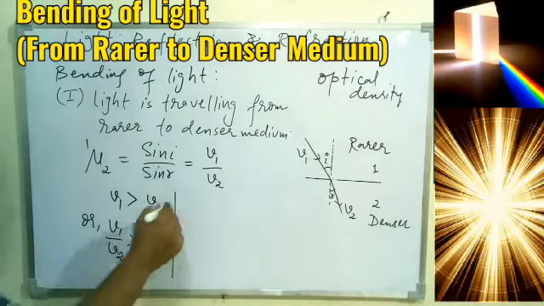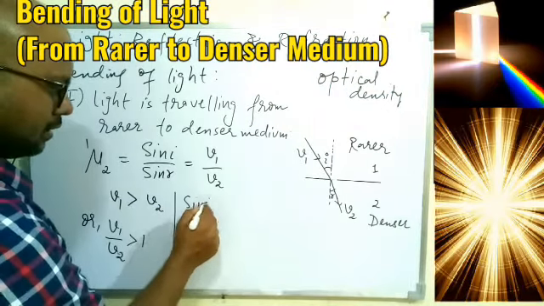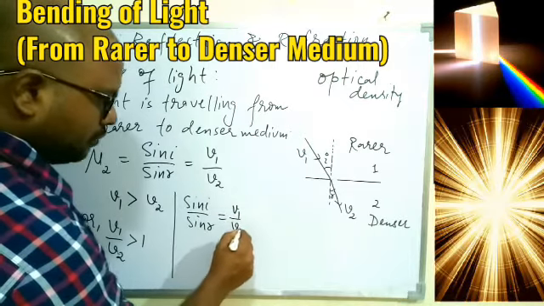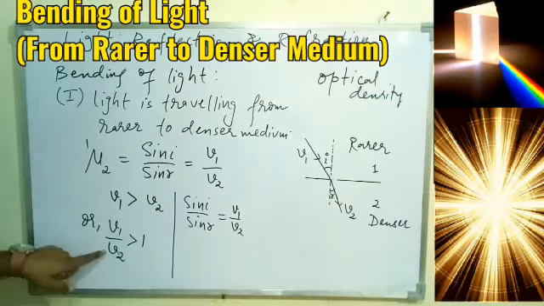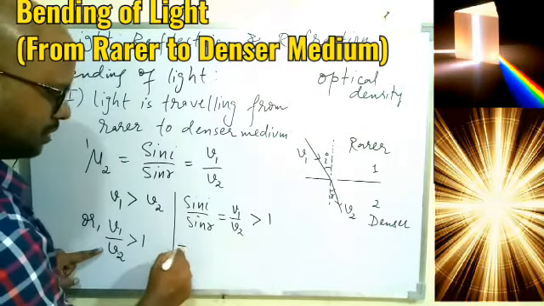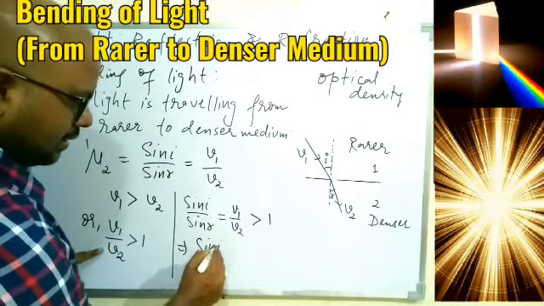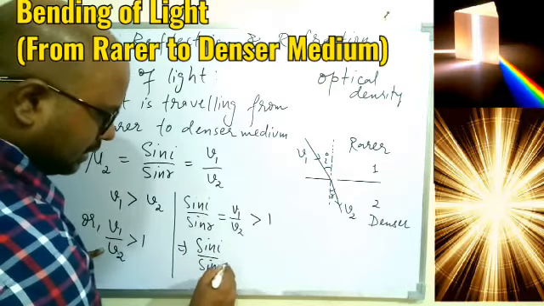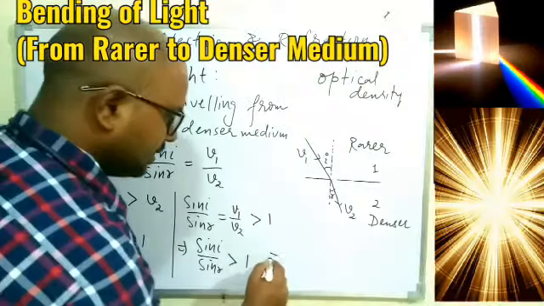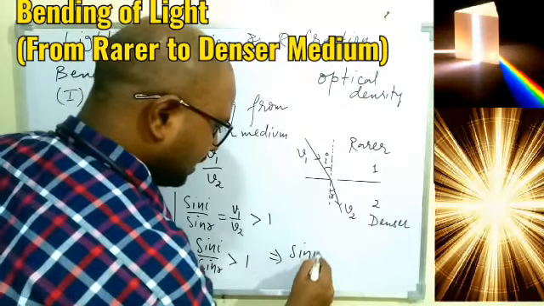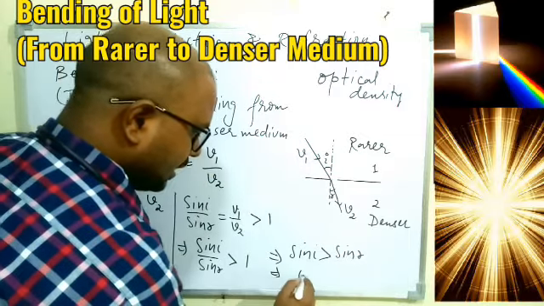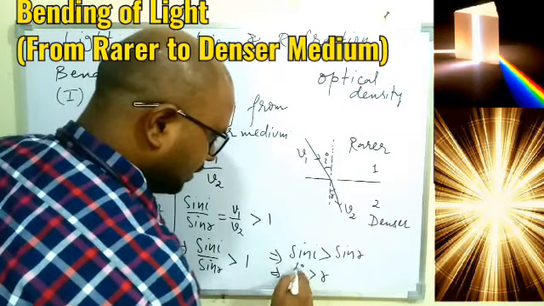From here we can write sine I upon sine R is equal to V1 upon V2, and according to this relation, this is greater than 1, which means that sine I upon sine R is greater than 1. It simply means that sine I is greater than sine R, and at last we can say I will be greater than R.